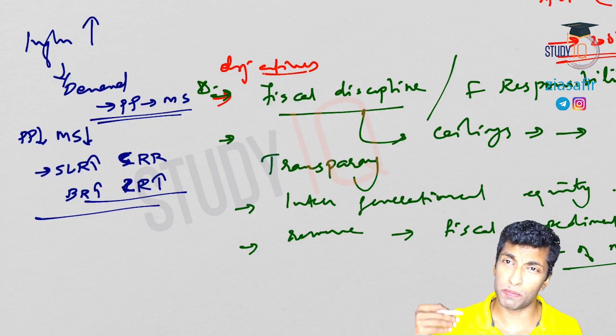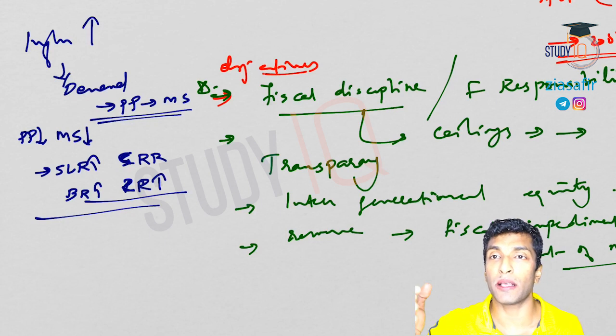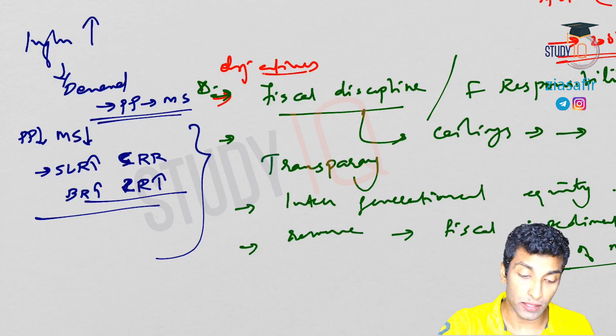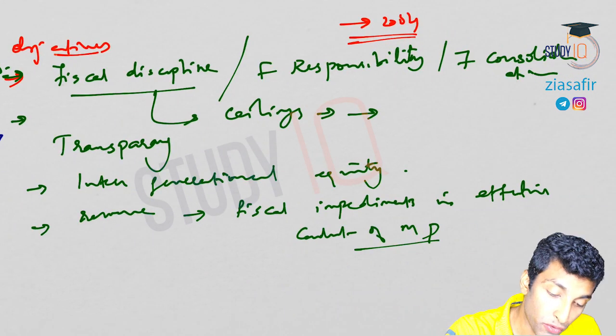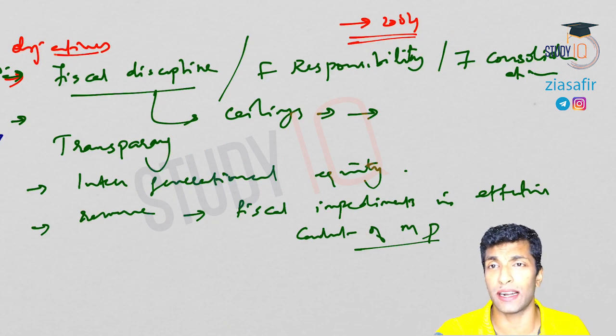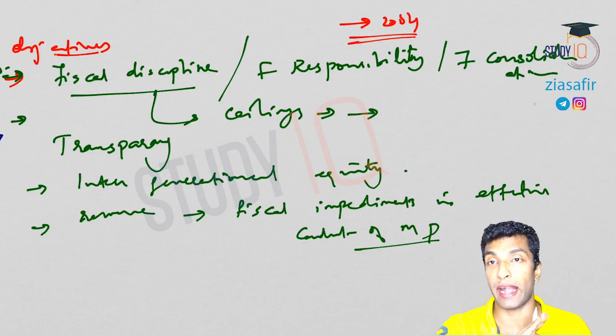If the government is spending too much, then what will happen? Even though RBI is taking all these measures to control the money supply, the money is pumped into the market. So actually money supply keeps on increasing. There is no use in the RBI doing all these things. So that's this point: remove all fiscal impediments to effective conduct of monetary policy. Just understand, if the monetary policy needs to be effective, the fiscal policy has to be complementing, both have to be complementing each other. Both have to be hand in hand.